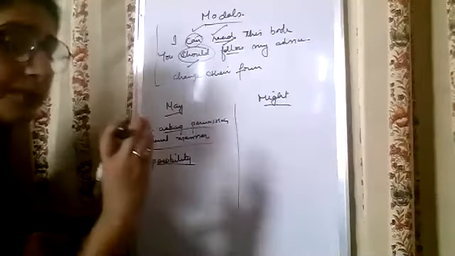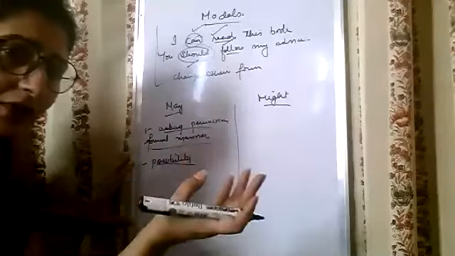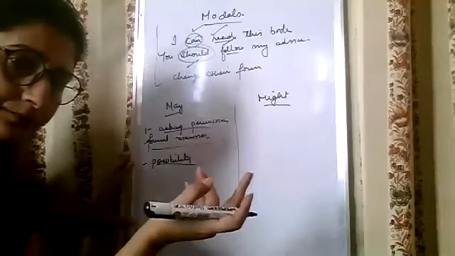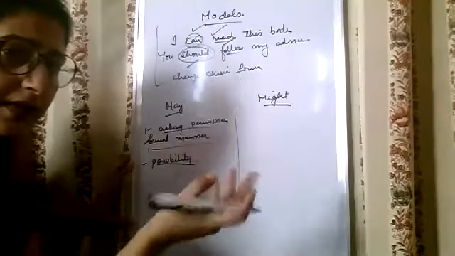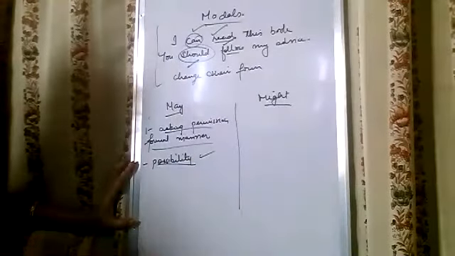Whenever there is possibility, may can also be used, for a strong possibility. For example, the sky is covered with clouds, it may rain today. It is rainy season, it may rain today. It means that whenever there is possibility, may is also used.